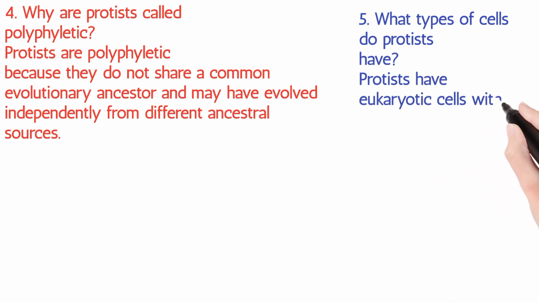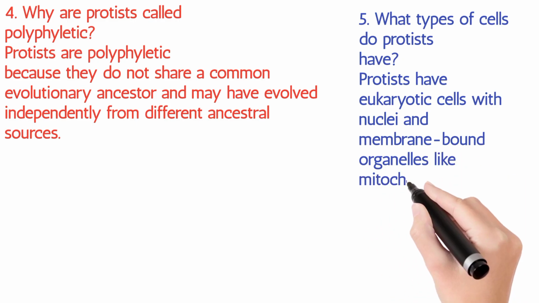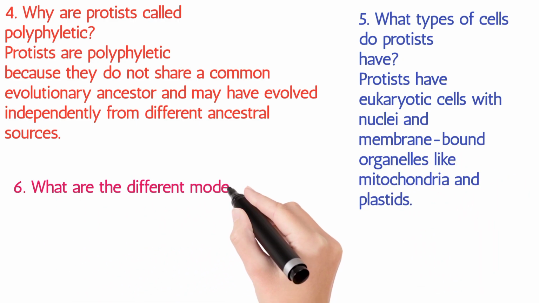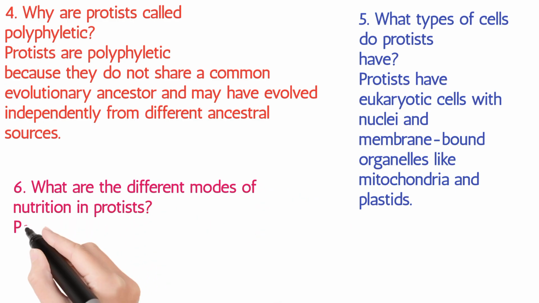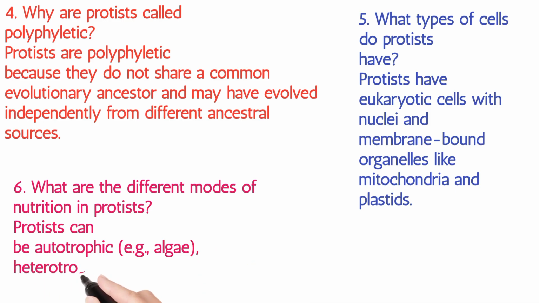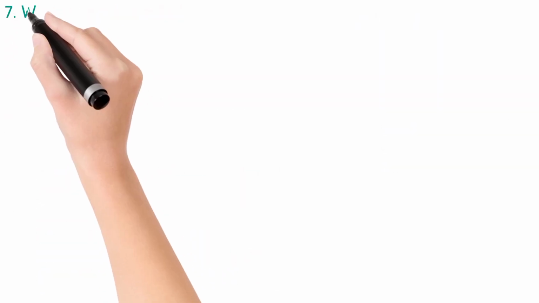5. What types of cells do protists have? Protists have eukaryotic cells with nuclei and membrane-bound organelles like mitochondria and plastids. 6. What are the different modes of nutrition in protists? Protists can be autotrophic, e.g., algae, heterotrophic, e.g., protozoa, or absorptive, e.g., water molds.